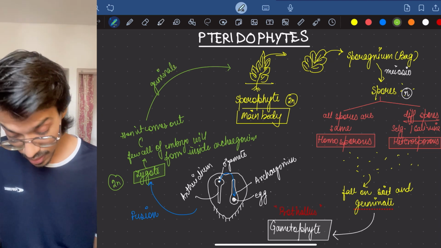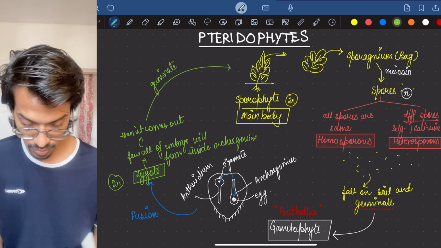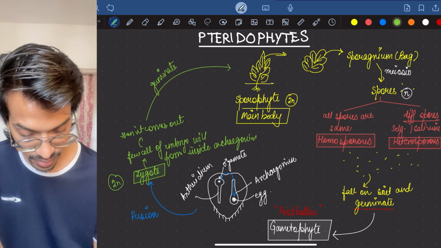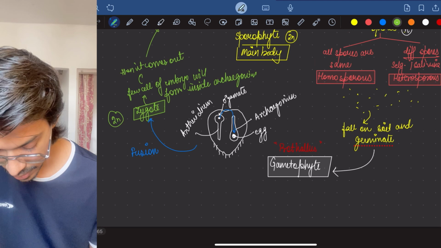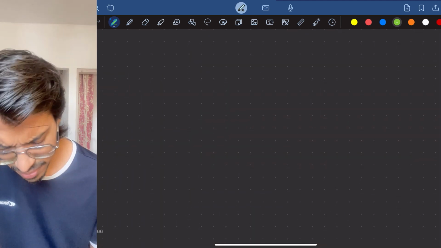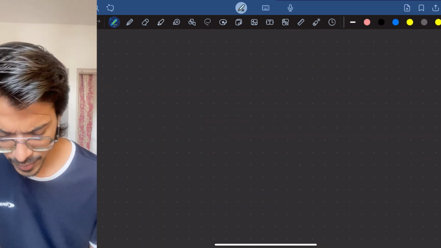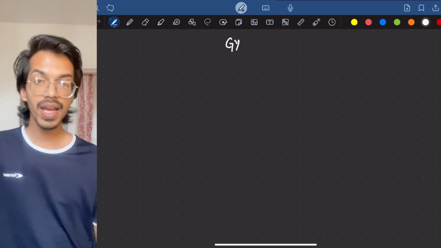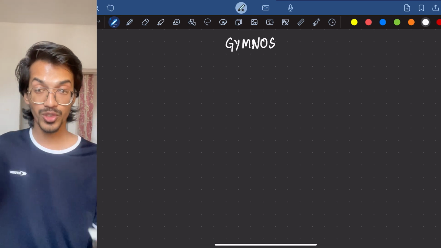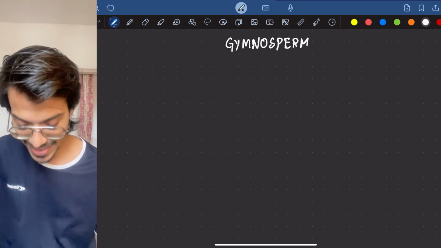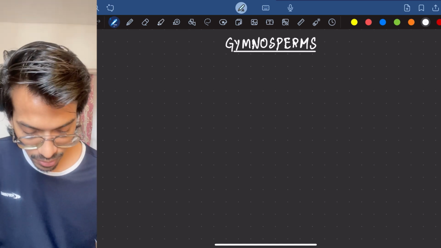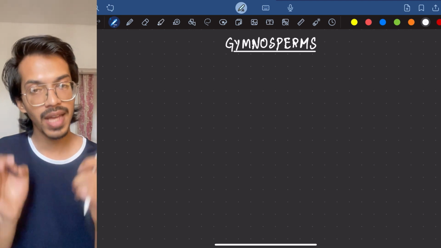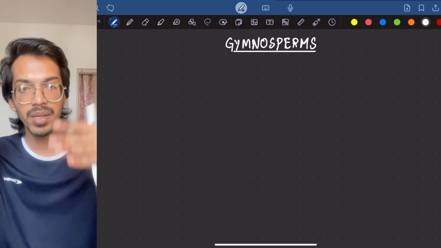Moving on to the last one, your gymnosperms. People find it really tough or confusing, but we will try to do it in an easier way. I even have some structures with me that will help you understand these things. So there are two types of gymnosperm plants. Either it could be monoecious or dioecious. Dioecious means the male plant is different, the female plant is different.